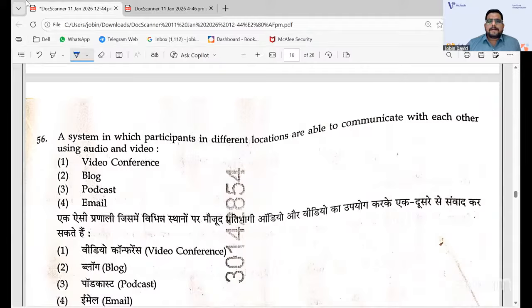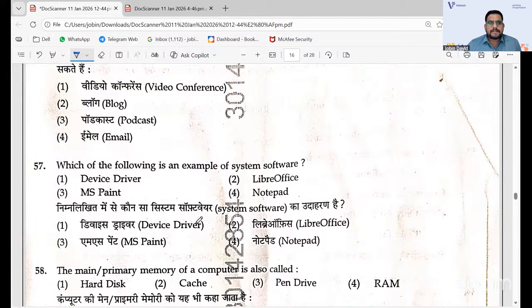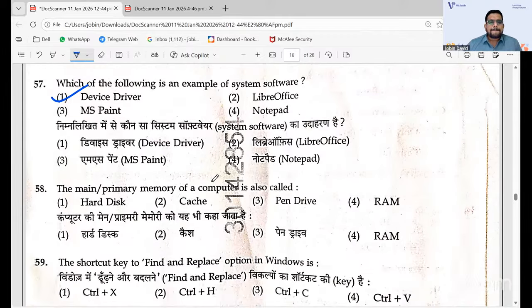A system in which participants in different locations are able to communicate. Very easy, direct question. It is video conference, not blog or podcast or email. And which of the following is an example of system software? It is actually device driver. Not LibreOffice, that is an application software. Notepad and MS Paint are also application software. So here the device driver is the one, so that is the idea for system software.